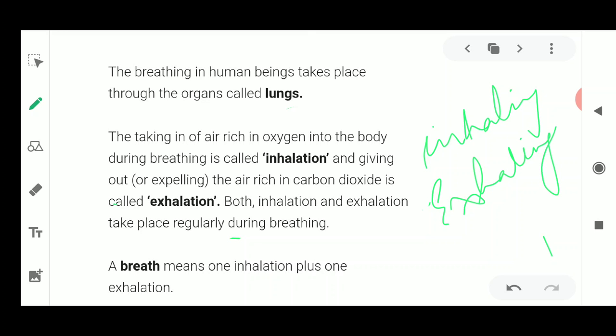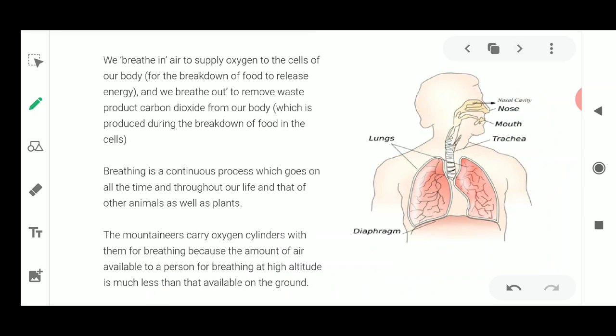Now the lungs, gills, skin, and the general body surface of the amoeba are made up of these cells and tissues. Breathing is taking place, taking oxygen from the atmosphere to inside the body, and carbon dioxide is taken from the cells and released outside the body. Breathing means one inhalation plus one exhalation. You take in oxygen and you give out carbon dioxide. So one breath means one inhale and one exhale.